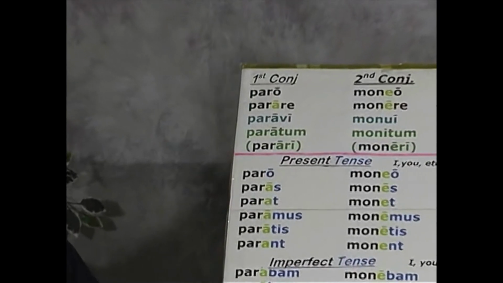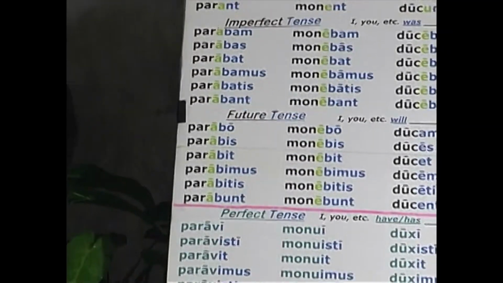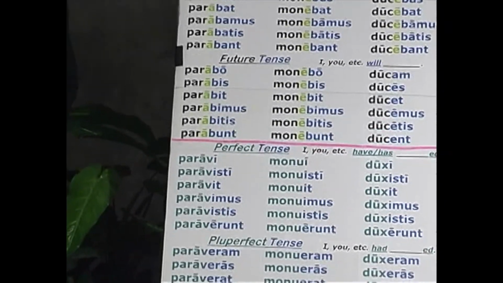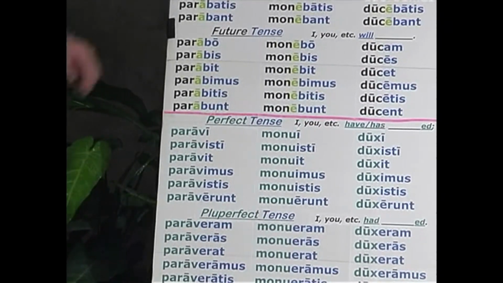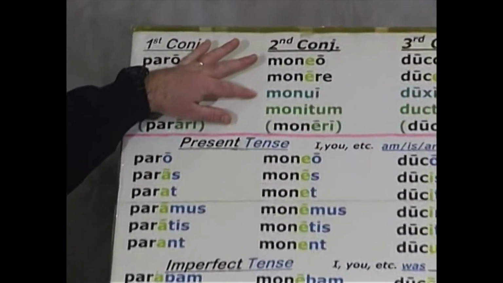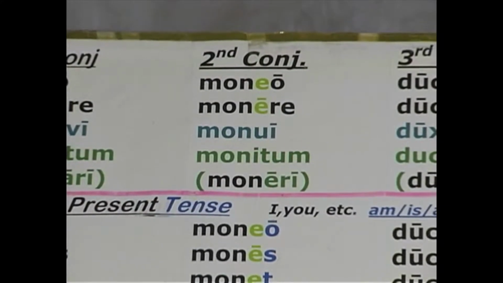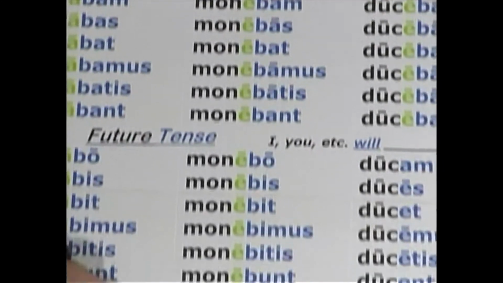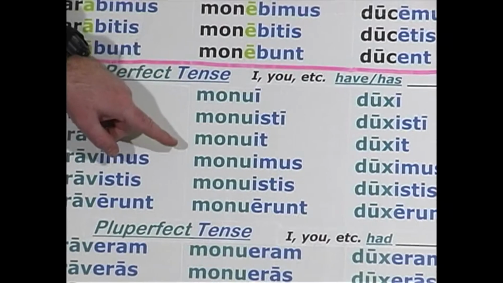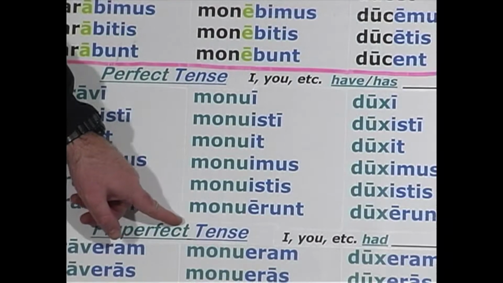So let's go to the second conjugation verb, moneo. Remember the four parts? Moneo, monere, monui, monitum. Monui is the perfect active indicative first singular. I have warned. That's what you have here. Monui, monuisti, monuit, monuimus, monuistis, monuerunt.